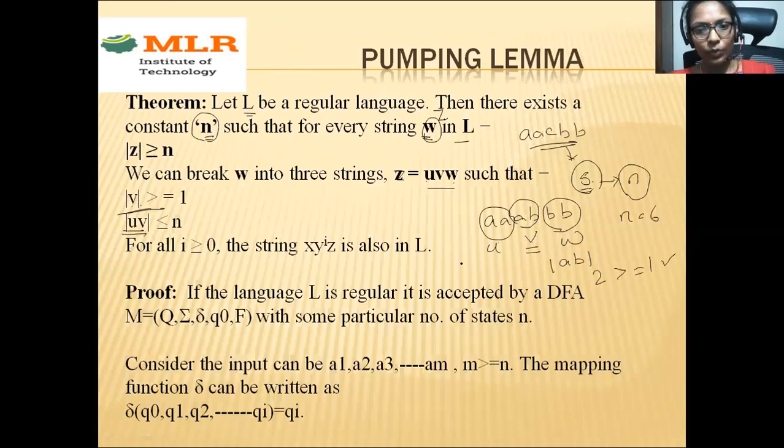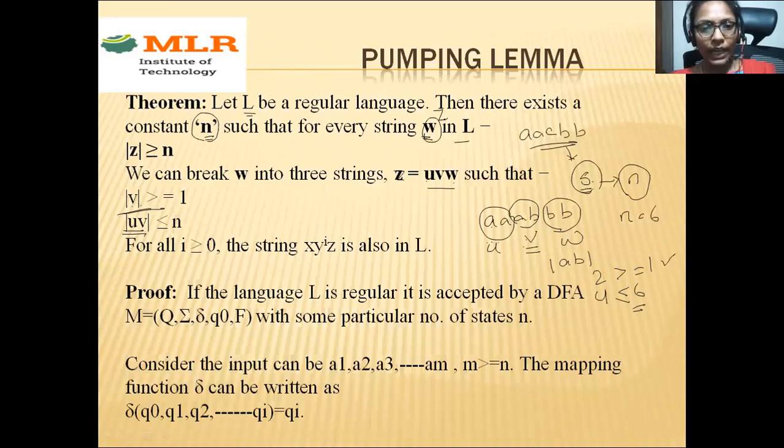Next, the length of UV. What is the length of UV? We have 4 letters here. The length is 4, which is less than or equal to n only, right? So it should satisfy these two conditions. Like this, you need to divide your string into three parts, U, V, W.